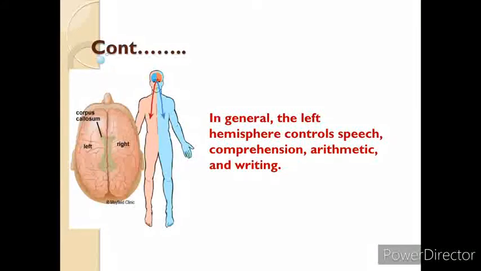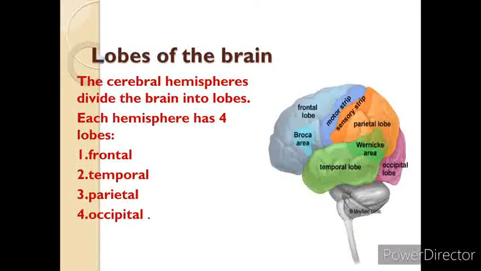In general, the left hemisphere controls speech, comprehension, arithmetic, and writing, and the right hemisphere controls creativity, spatial ability, and musical skills. The left hemisphere is dominant in hand use and language in about 92 percent of people. Now come to the lobes of the brain.